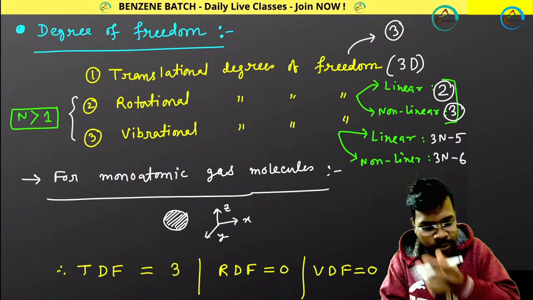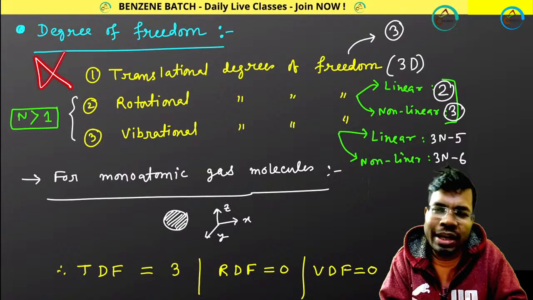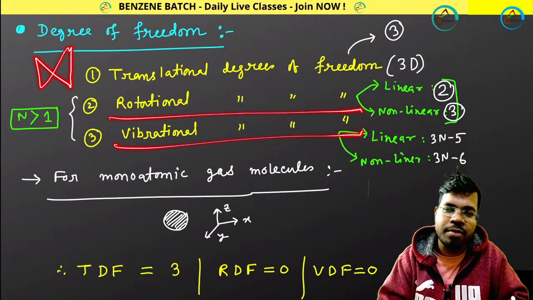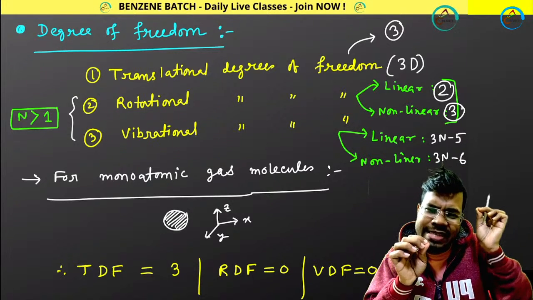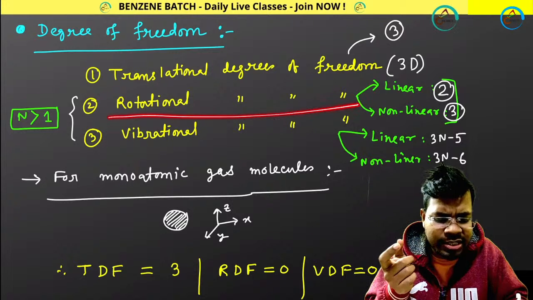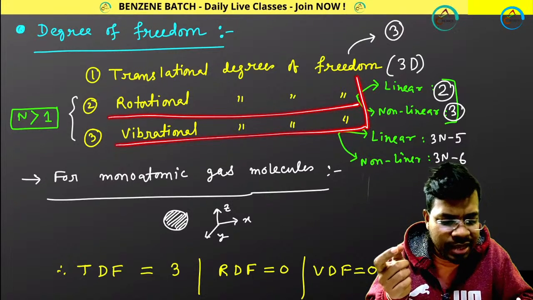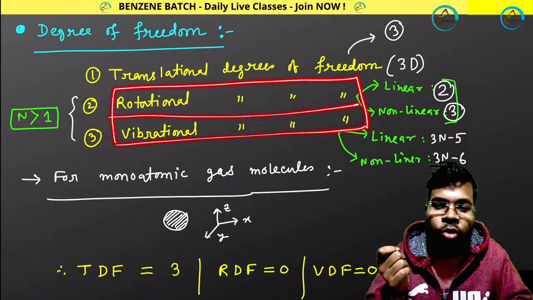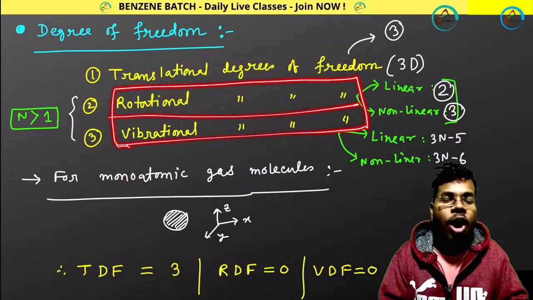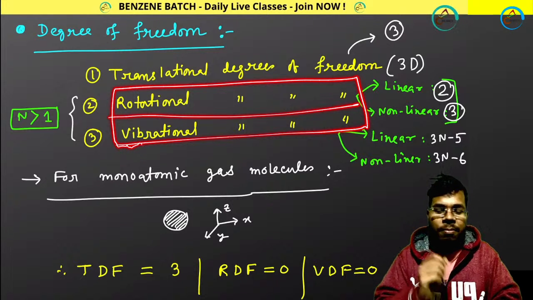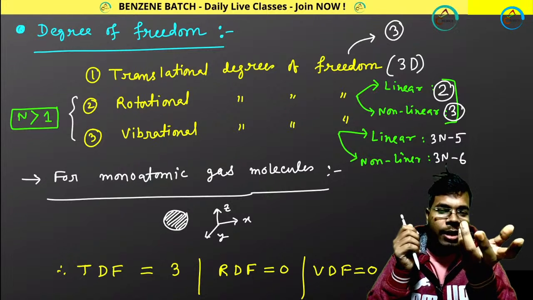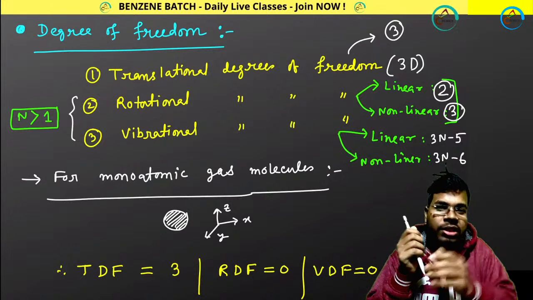That's why for a monoatomic molecule there are no rotational degrees of freedom and no vibrational degrees of freedom. How many of you are exactly sure that rotational or vibrational degrees of freedom are not shown by monoatomic molecules? Because remember, a monoatomic molecule can spin, but spin and rotation are different things.